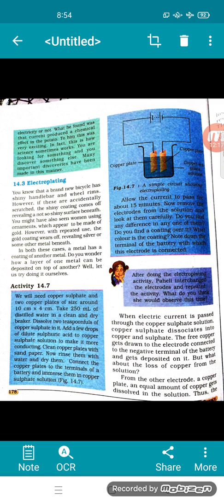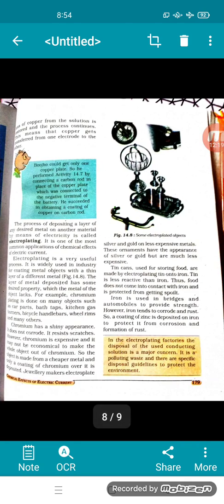Please underline the definition. The process of depositing a layer of any desired metal on another metal by means of electricity is called electroplating. It is one of the most common applications of chemical effects of electric current. Okay, underline. Electroplating is a very useful process. It is widely used in industry for coating metal objects with a thin layer of different metal. Figure 14.8. The layer of metal deposited has a small desired property which the metal of the object lacks.